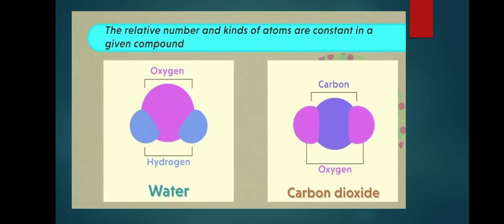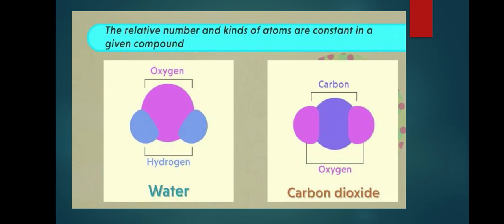And the last postulate is that the relative number and kinds of atoms are constant in a given compound. For example, hydrogen present in water molecules, the same kind of atoms, that is H2O, meaning 2 hydrogen atoms and 1 oxygen atom.